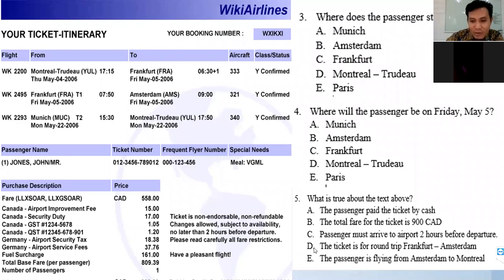Now, D, what is D? The ticket is for round trip Frankfurt, Amsterdam. Is it correct or not? Not correct. Why is it not correct? Because